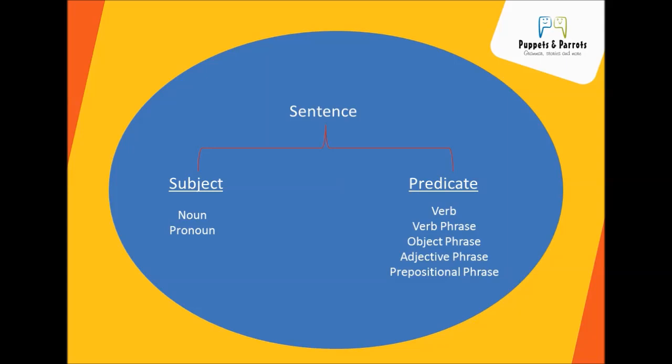So what is a subject? The subject describes the agent or theme of a sentence, usually in the form of a person, place or thing or an idea. We call it a noun or pronoun. And the predicate describes or gives further information about the subject of the sentence. It always contains a verb phrase, and may include an object phrase, adjective phrase and prepositional phrase.